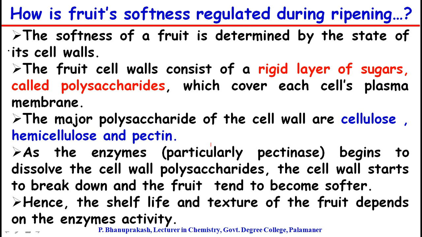As the enzymes begin to dissolve the cell wall polysaccharides, particularly the pectinase enzyme, the cell wall starts to break down and the fruit tends to become softer. Hence, the shelf life and texture of fruits depend upon the enzyme activity.